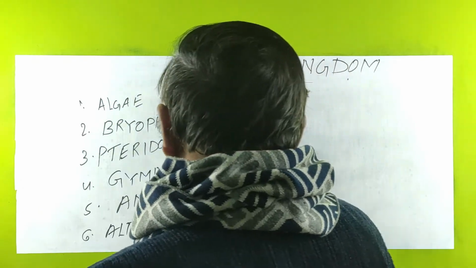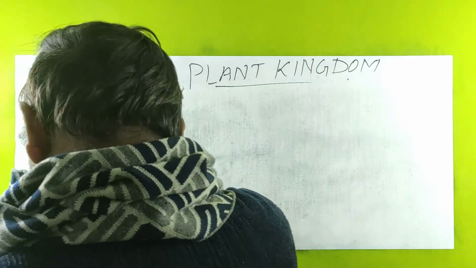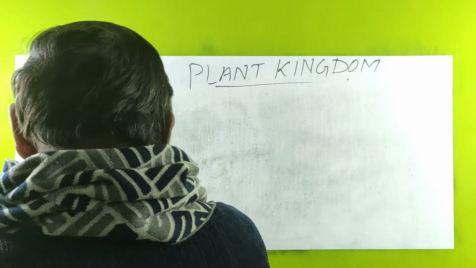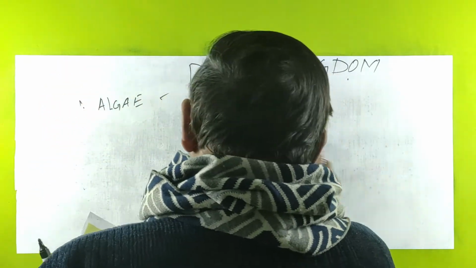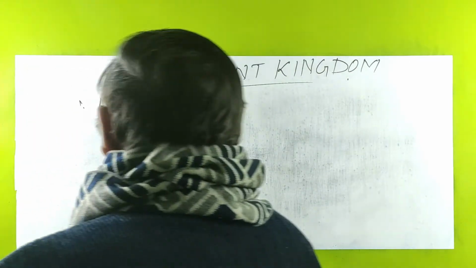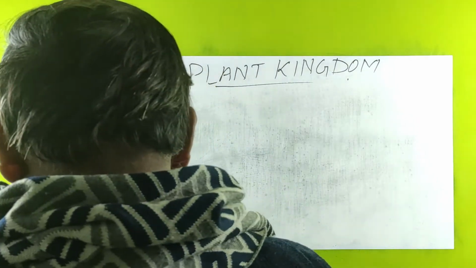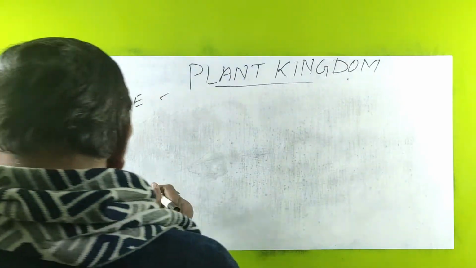Algae, as we have studied earlier, are autotrophs that can make their own food, and live in moist places and in water: sea, ocean, fresh waters. So we can write about this.